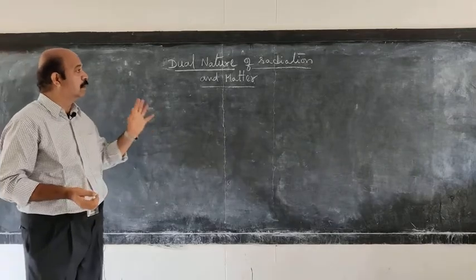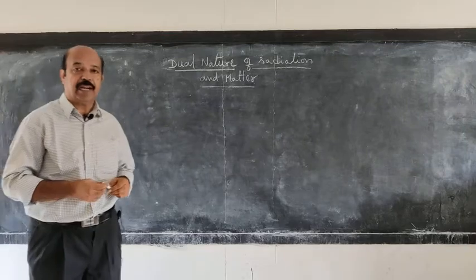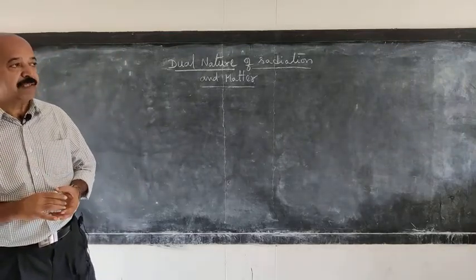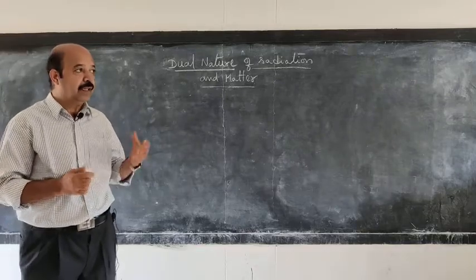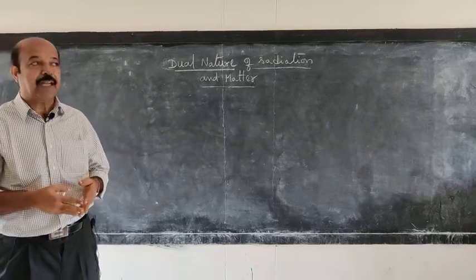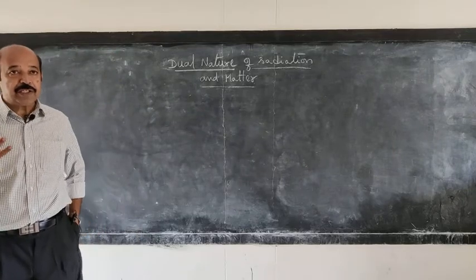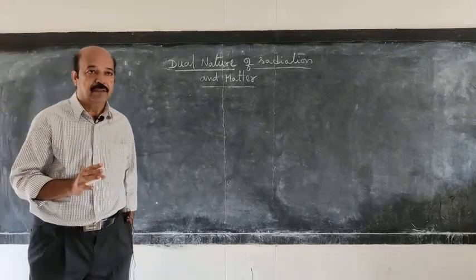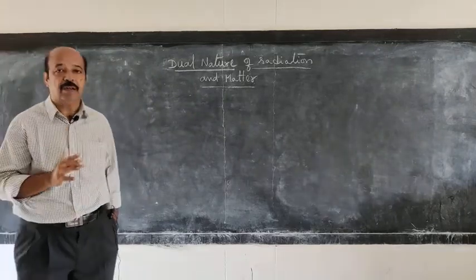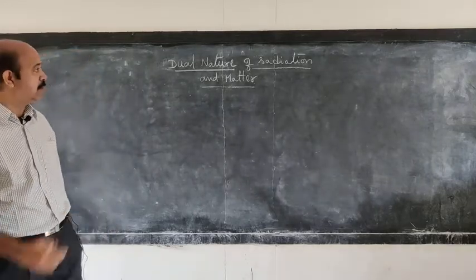Now we will discuss a new chapter, dual nature of radiation and matter. It was observed by scientists that radiation sometimes behaves like waves and sometimes behaves like particles. Which behavior is to be considered for radiation depends on the nature of the experiment we are observing. That is what we are going to study in this chapter.